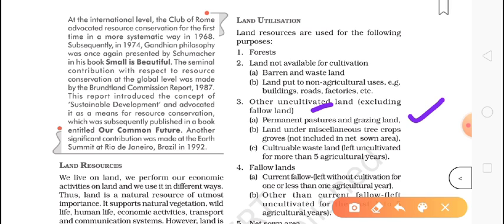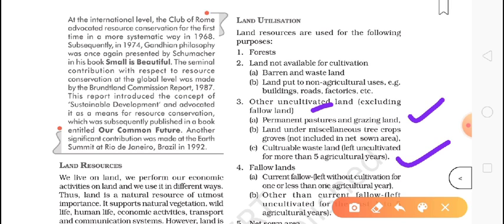Land under miscellaneous tree crops, groves not included in the net sown area. So we use tree crops like coconut and mango trees. It doesn't come under the sown area, which means the cultivation area. That's why we can call it tree cultivation type. And the last one we can say is culturable wasteland, left uncultivated for more than 5 agricultural years.